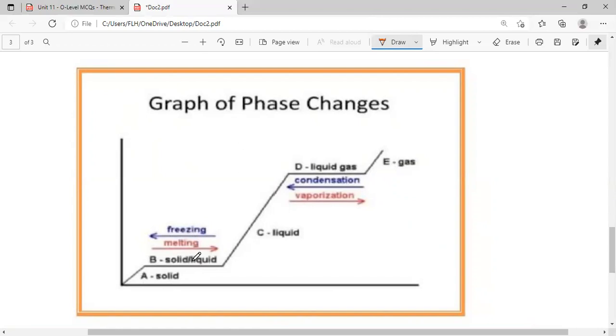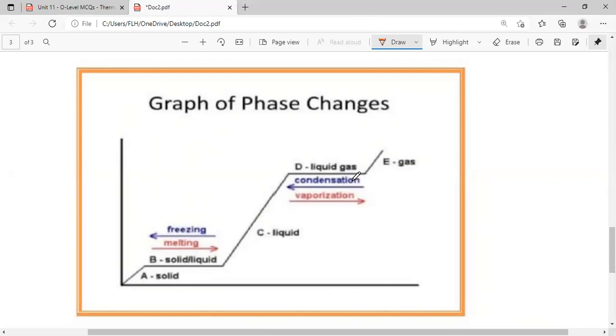That is, when solid turns into liquid or liquid turns into solid, temperature remains constant. From D to E, the process of vaporization or boiling is there, and temperature is constant. And when the condensation process is there, when gas turns into liquid, again the temperature remains constant.